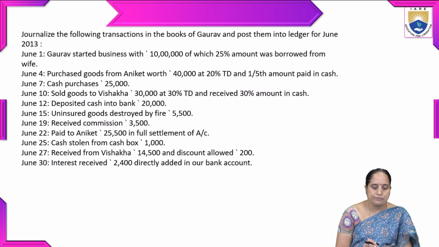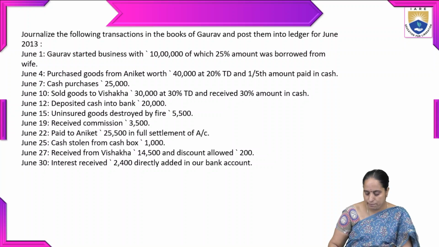June 25th, cash stolen from cash bags 1,000. June 27th, received from Vishaka 14,500 and discount allowed 200. June 30th, interest received 2,400 directly added in our bank account.